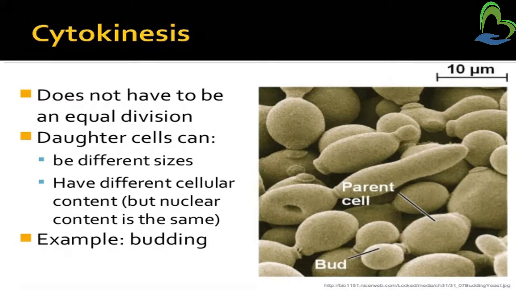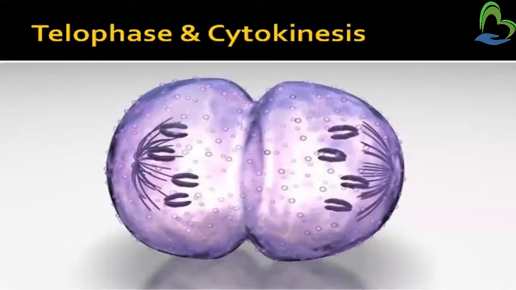It means that one cell might be small and one cell might be bigger. Daughter cells can be different in size and have different cellular content, but nuclear contents remain the same. Cellular content can be different, but the nuclear content will remain the same. This is the telophase and cytokinesis.